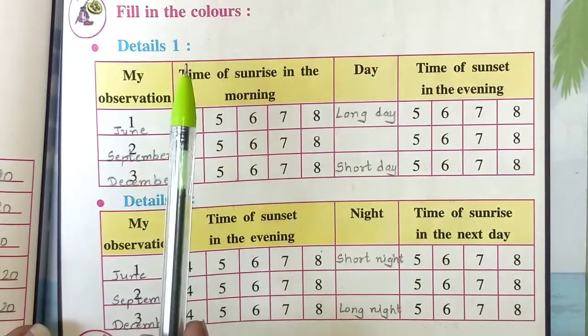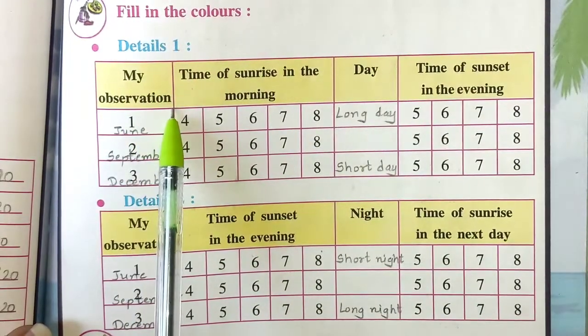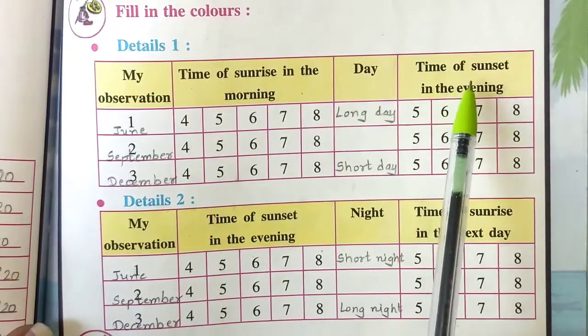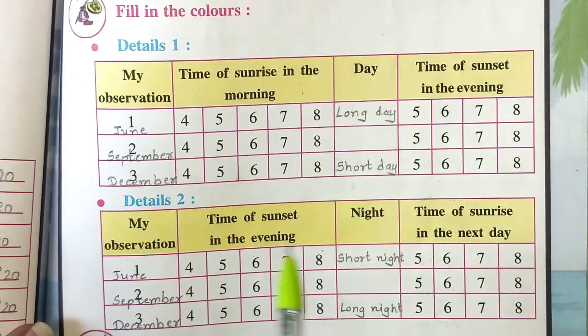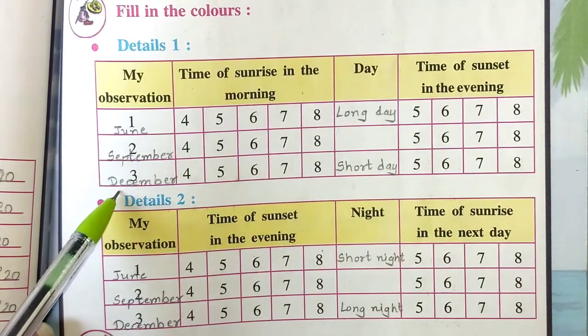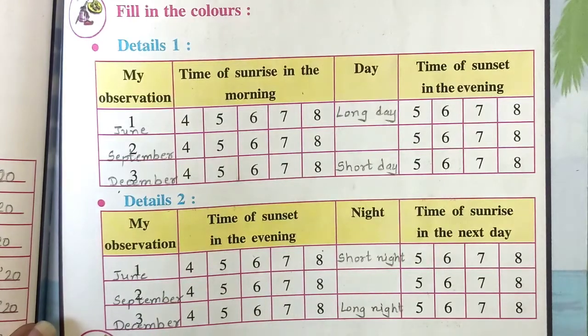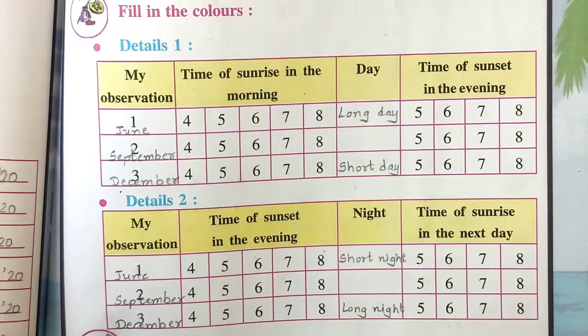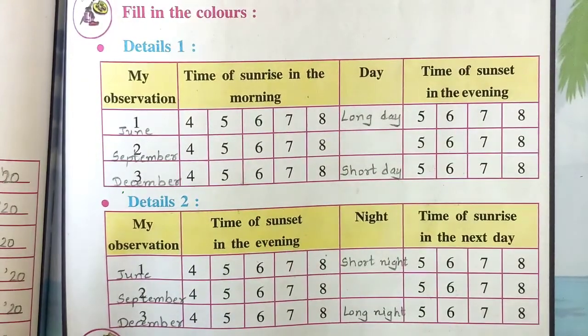Fill in the colors. Details 1. My observation. Time of sunrise in the morning, day, and time of sunset in the evening. June, September and December. You have to fill up the color by yourself. You have to see the details 1 on page number 80.